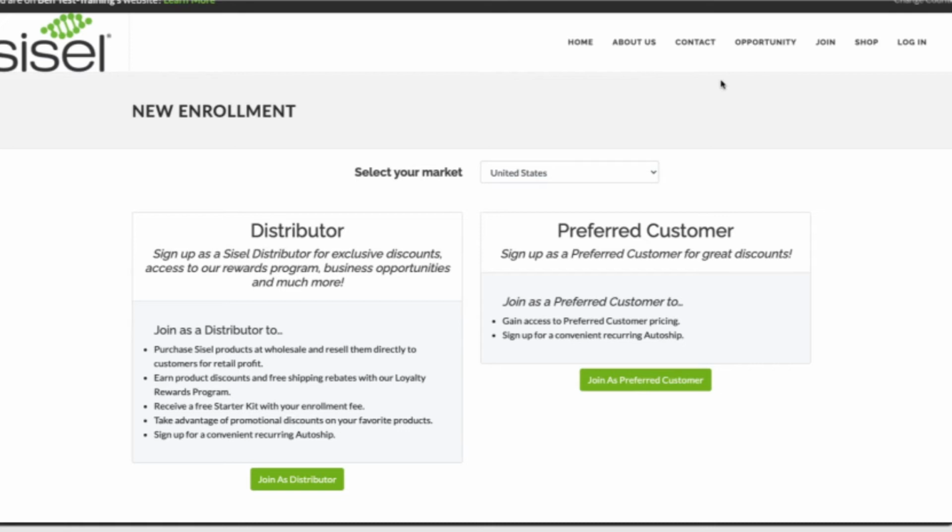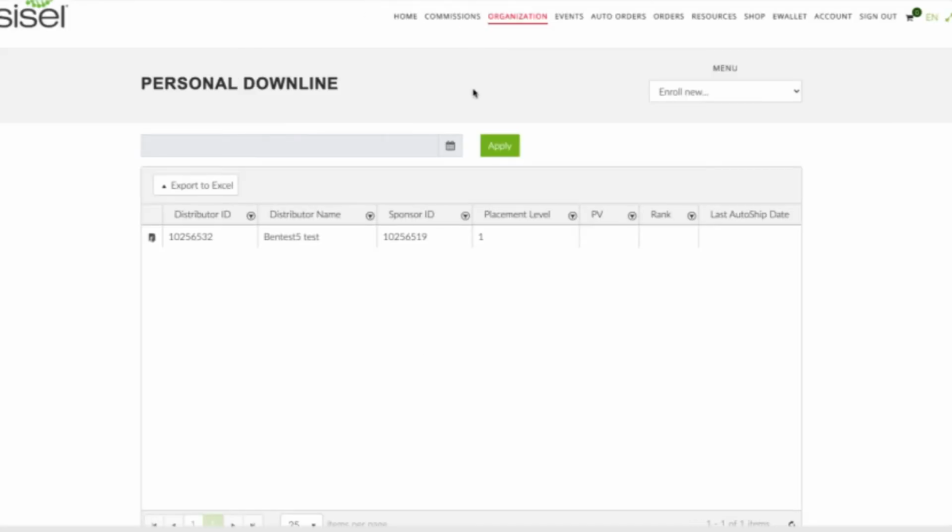Now, this is a great option if you're at an event and you have your back office already pulled up and you're wanting to enroll a new prospect on the spot. But again, this is really no different than pulling up your replicated site on a browser and clicking that join button. It's just a different route. So let's go ahead and go back to Sisel Office. So back to the reports.